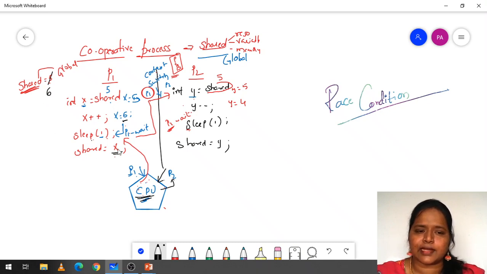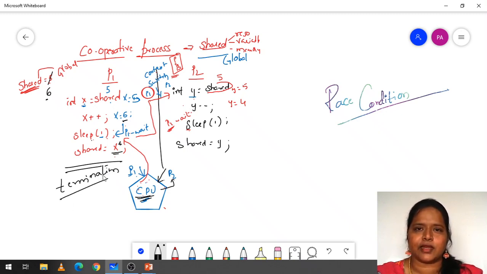As x is equal to shared, this value 6 is going to be updated in the global variable. Previously it was 5, now it is 6. Now this process has completed, so we are going to terminate it. Termination means leaving all the resources it has been allocated. Whatever space it has occupied, we release that space, and whatever resources it has taken, we release all of them.